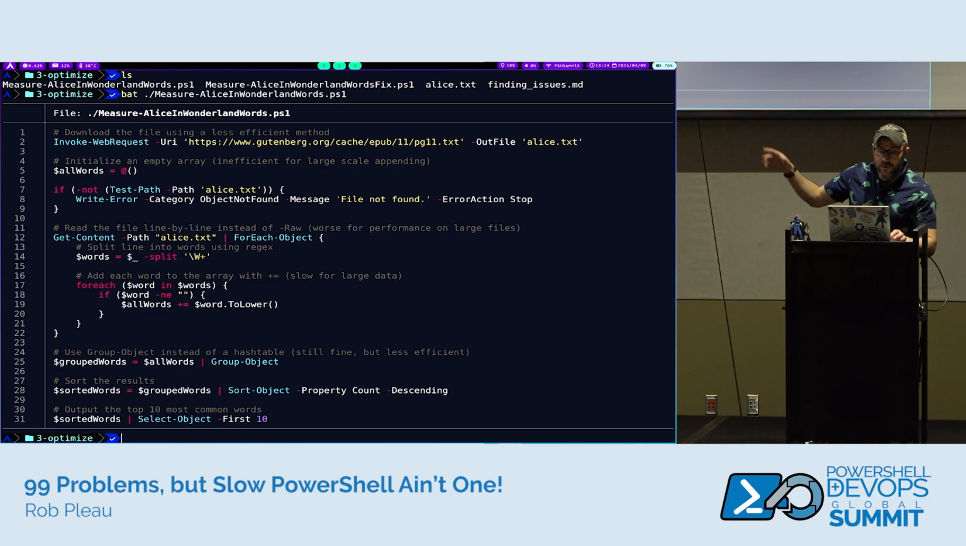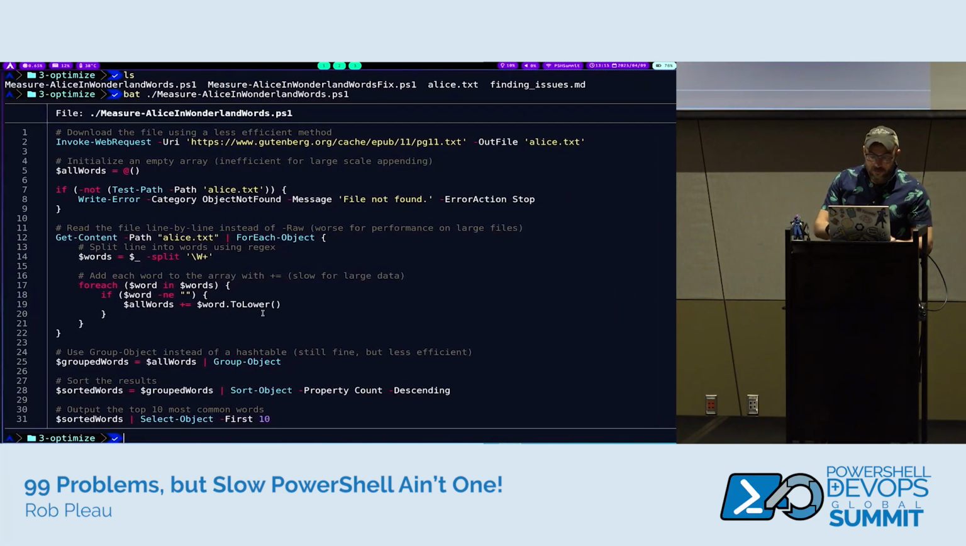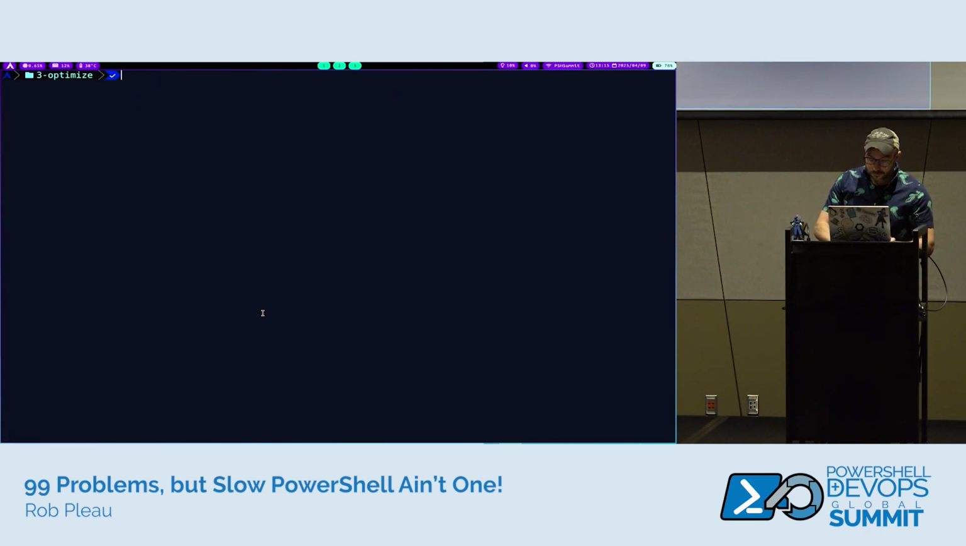So this is pre-optimized. You can see on line 19, it's going to do the old style array with the plus equals to add to the all words list, which is defined on line 5. So again, we know this should be slow unless you're on new PowerShell. And what does it look like to run? Let's run it.